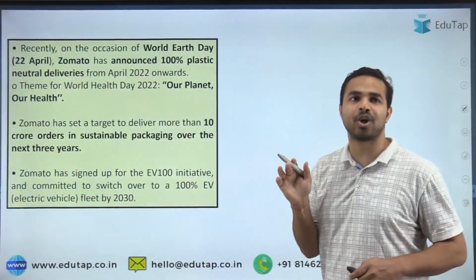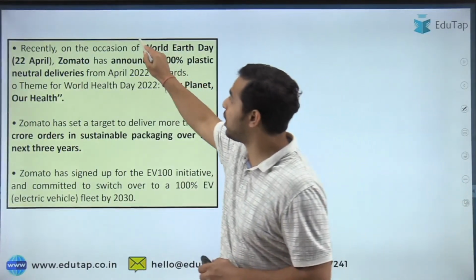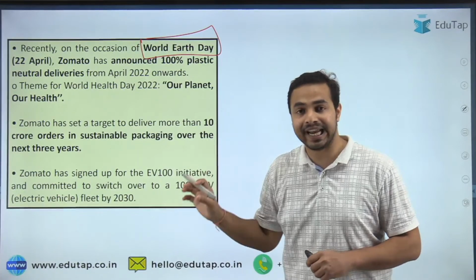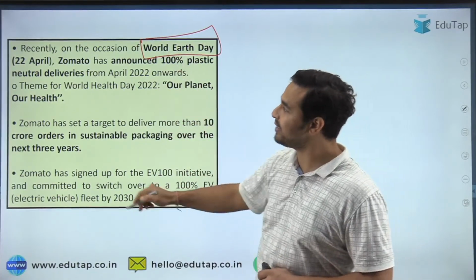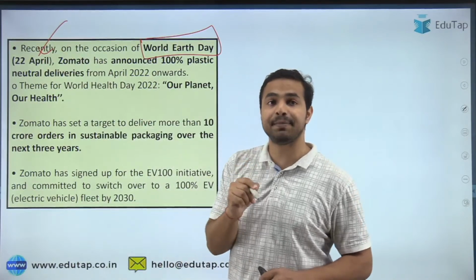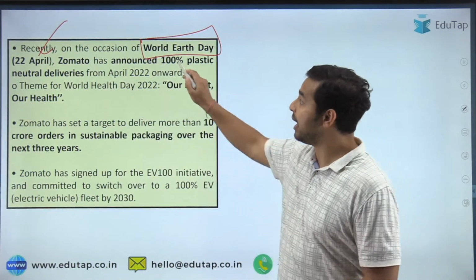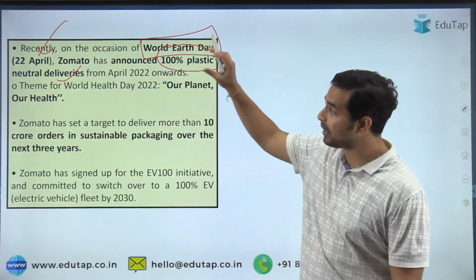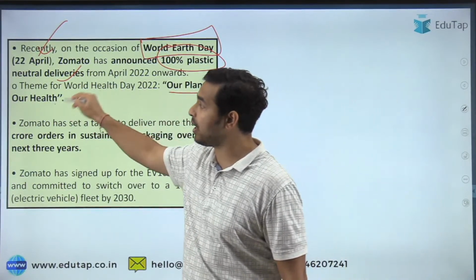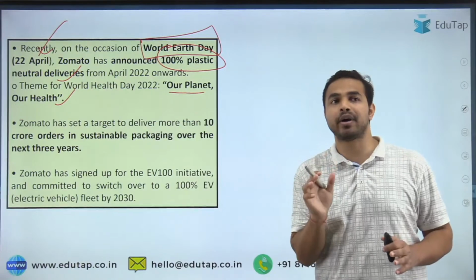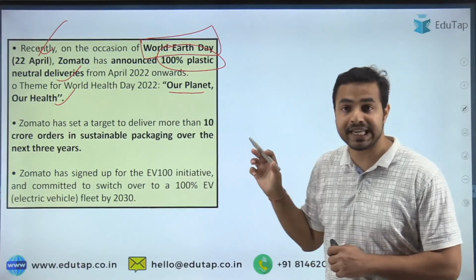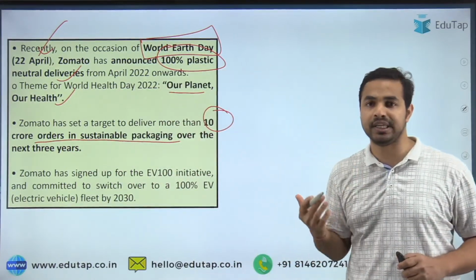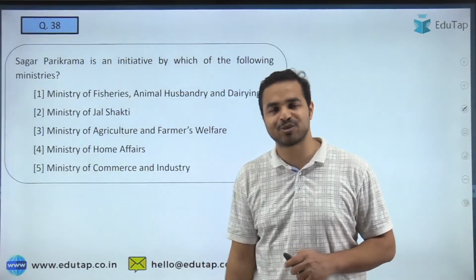So Zomato is the right answer to the question. And here you can see recently on the occasion of World Earth Day, यहाँ पर आप देख सकते हैं कि बहुत सारी इंपॉर्टेंट चीजें हैं जो आपको याद रखनी जरूरी है. That is when I talk about the World Earth Day. तो वर्ल्ड अर्थ डे सेलिब्रेट किया जाता है 22 अप्रैल को, और उसी दिन पर जोमैटो ने अनाउंस किया कि we will be covering 100% plastic neutral deliveries from April 2022 onwards. और जब हम बात करते हैं वर्ल्ड हेल्थ डे की, तो it was Our Planet, Our Health. So guys, now when I talk about some other important thing, तो यहाँ पर जोमैटो का जो टारगेट है, it is basically to deliver more than 10 crore orders in sustainable packaging over the next 3 years. So guys, I hope that this is very much clear. Let's move on to the next question.